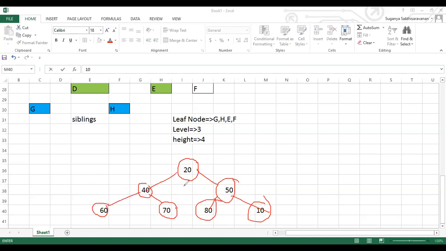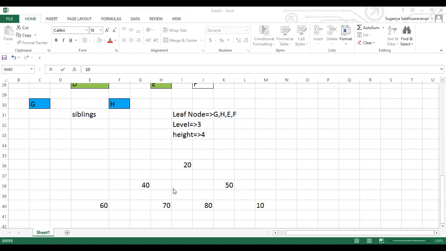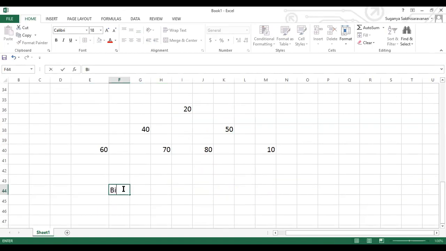Okay, there is no order. It should have the two children alone. So the other concept you're going to implement is the binary search tree. That is a very important one, where you're going to learn about binary search trees. So what is this binary search tree?